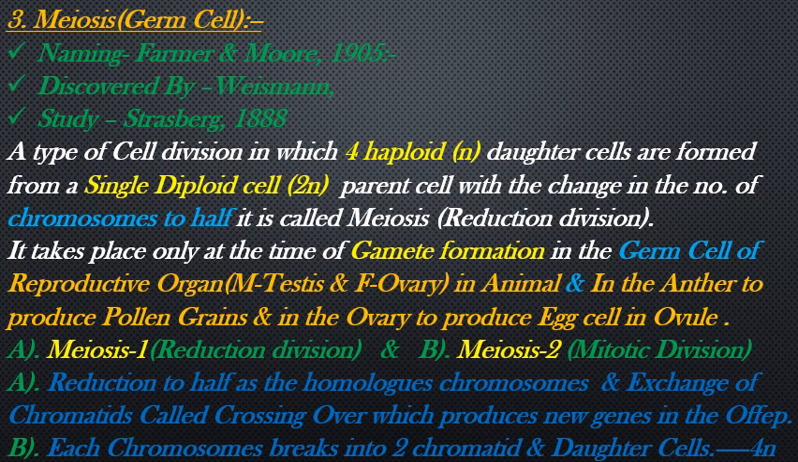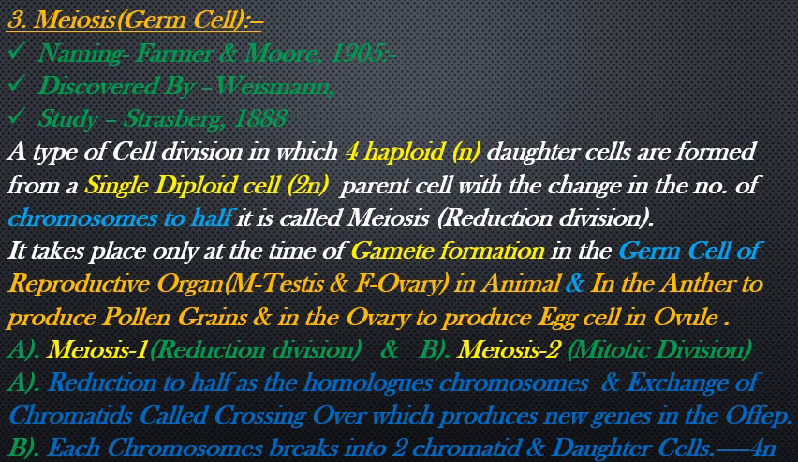It is of two types, that is meiosis 1 and meiosis 2. Meiosis 1 is reduction division and meiosis 2 is mitotic division. Okay. There is a reduction to half of homologous chromosomes, and exchange of chromatids called crossing over, which produces new genes in the offspring. So the name suggests the reduction of half of homologous chromosomes, that is 46 to 23, and exchange of chromatids called crossing over, which produces new genes in the offspring.